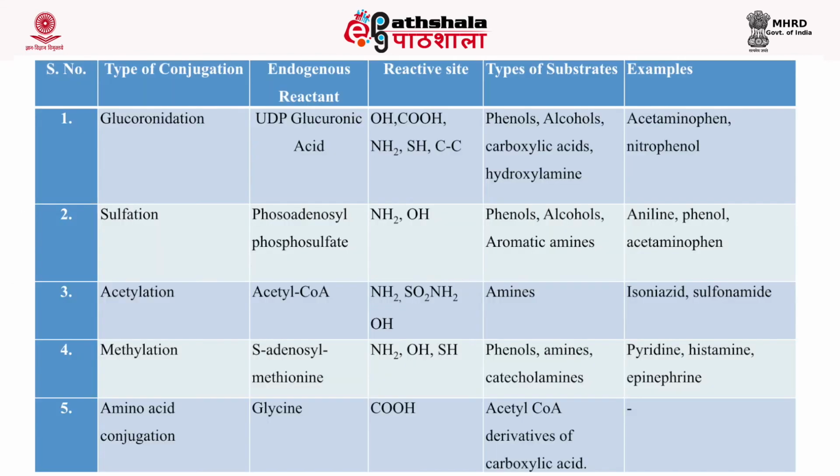This table shows a summary of phase 2 reactions, the 5 types of reaction that we have discussed: the type of conjugation reaction, that is sulfation, acetylation, methylation, the endogenous reactant, the active group that is involved in the conjugation reaction, and the type of substrate on which these reactions take place by the action of various enzymes, and the end products.